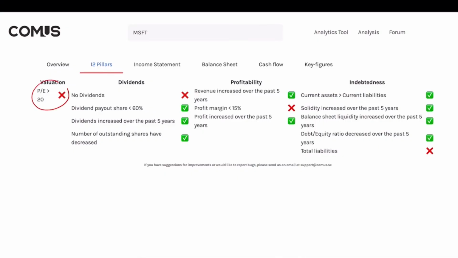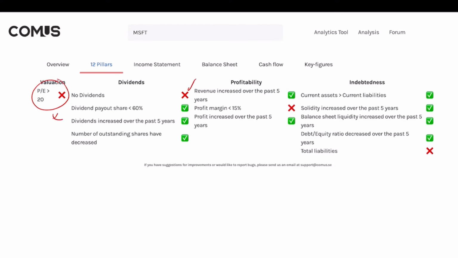I like it. Guys, we have gone through the income statement, the balance sheet, the cash flow, the key figures, and now over to our key feature, which is the pillars. Basically, what the pillar does is give you a simplified, holistic overview of the company's performance. If you want to dig through the numbers, you can, or have the software do the heavy lifting for you. If you go over to the screen, we can see that the PE ratio is above 20, which is negative. The company does pay out a dividend, which is positive.